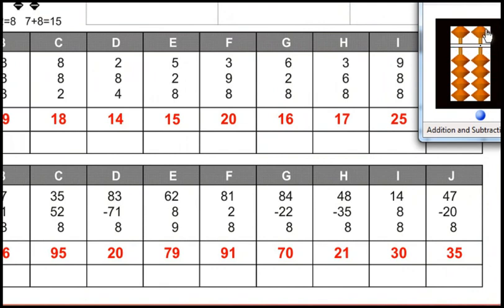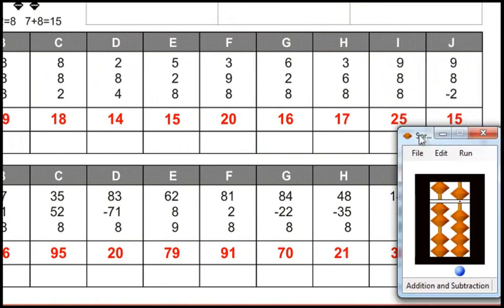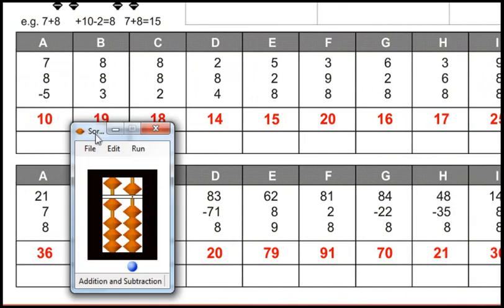Reset. 9 plus 8 plus 8. Answer is 25. Reset. 9 plus 8 minus 2. Answer is 15. Reset. 21 plus 7 plus 8. Answer is 36.